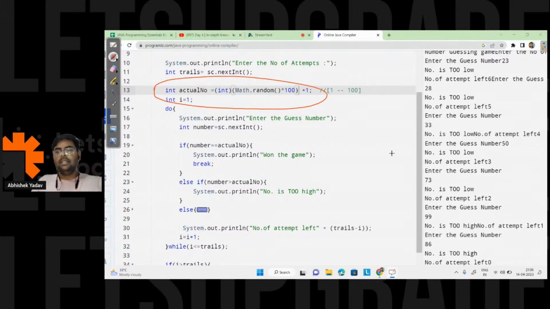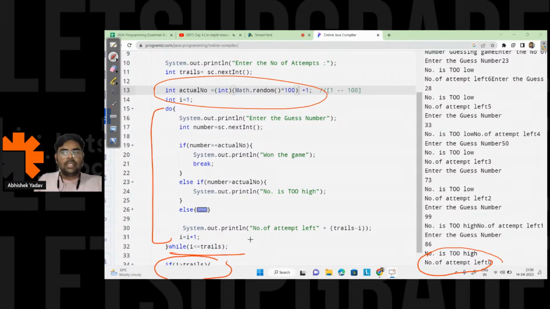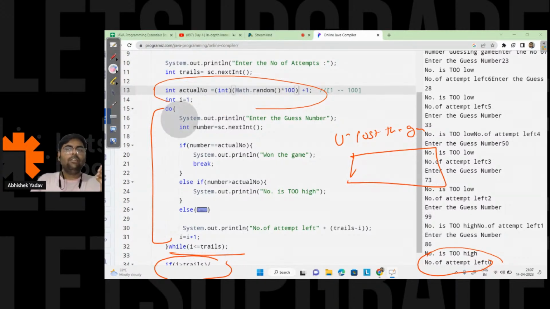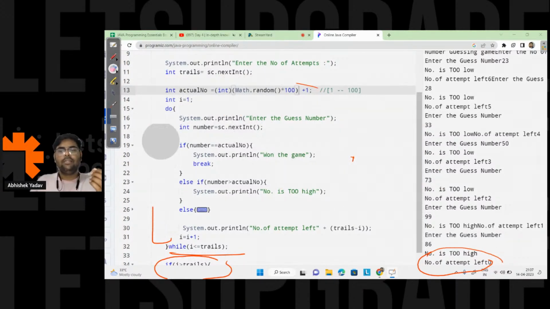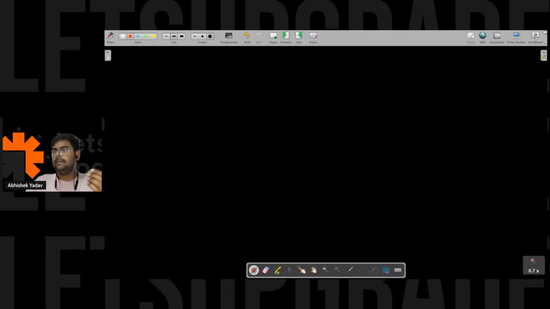Okay Praveen, here at last you can see this one. At last you have 0 attempts left. When you have 0 attempts left, you will be out of the while loop, and a message will get printed that you lost the game, right? And after that we are printing the actual number. Those who lost the game should know what the actual number is. So that's why we are printing the actual number at the end. Let me show you that part also, right?